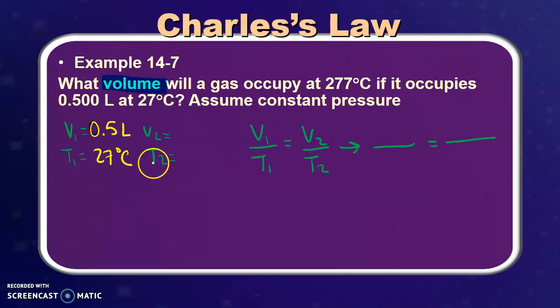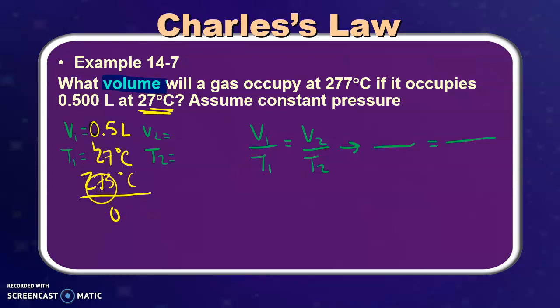Now, one thing that I want to point out is in the very last slide, I pointed out to you guys that the temperature must be Kelvin, and already they're trying to fool you guys. They're trying to make sure that you don't get got, and we want to turn this 27 degrees Celsius to Kelvin. Okay, so what we're going to do is we're going to add 273 degrees Celsius, and that's going to give us our Kelvin value. We add these together. 7 plus 3 is 0.